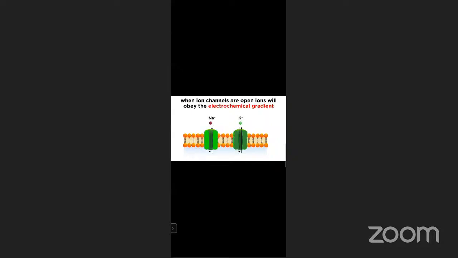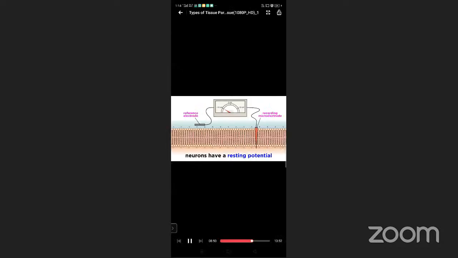When these channels open, ions can freely diffuse through, obeying the electrochemical gradient, which seeks to balance charge, so an electrical current is generated. Now you can see sodium moving in and out, and a potassium channel through which potassium also moves in and out. A resting neuron has a resting membrane potential based on the sodium. So now see the resting potential.